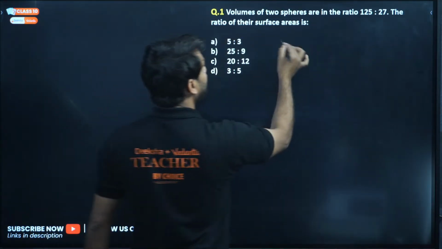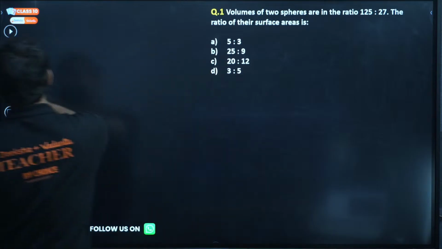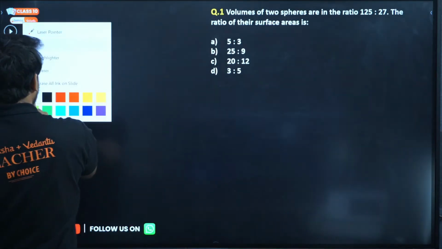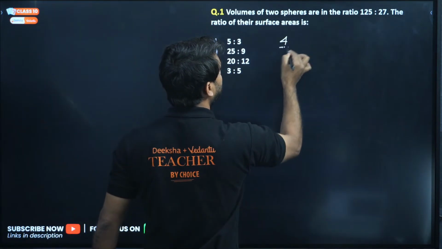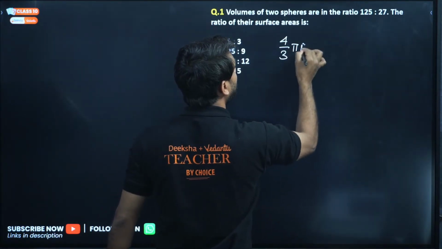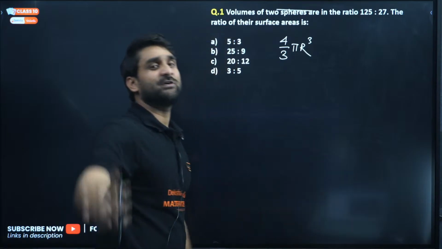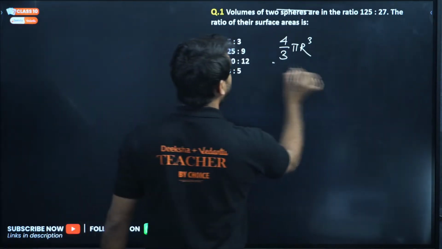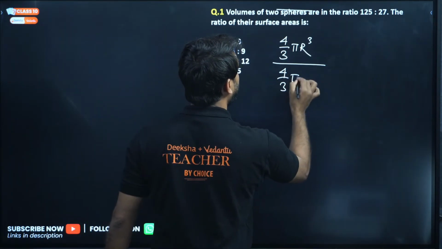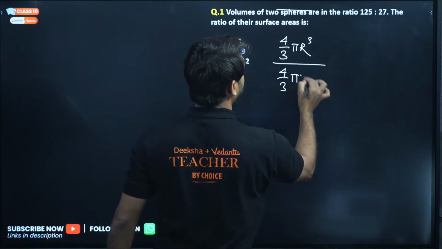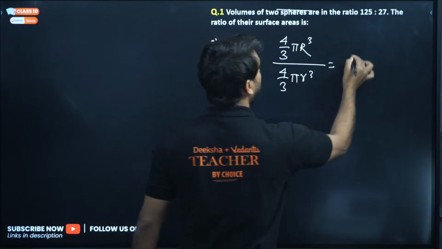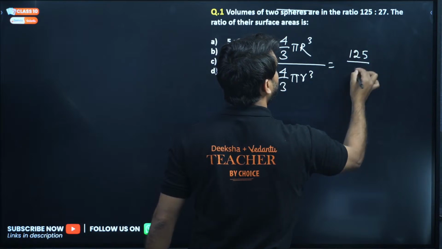For the first sphere, I can write 4/3 pi R cube as the volume. I'm taking the radius of the first sphere as capital R, divided by 4/3 pi r cube for the other sphere, which is equal to 125/27.